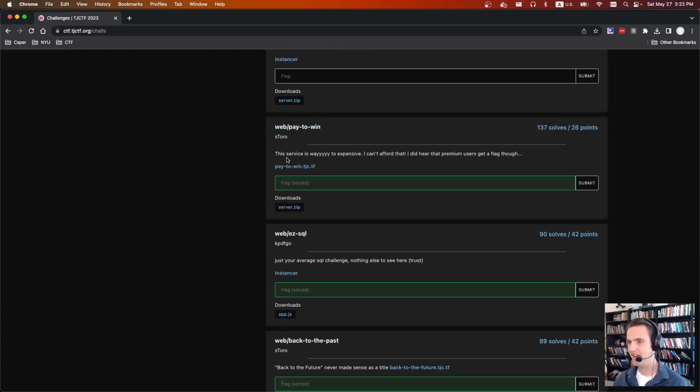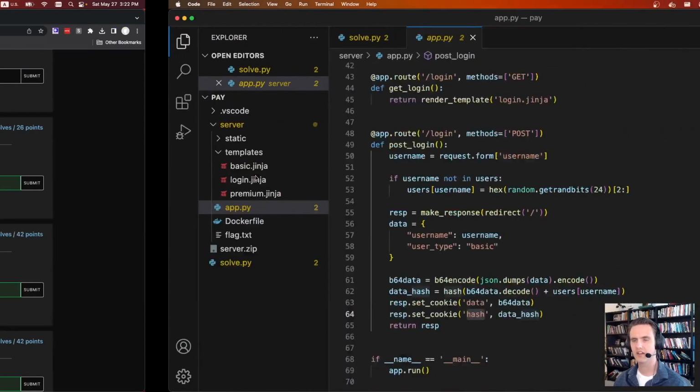Next is web pay to win. It says this service is way too expensive. I can't afford that. I did hear that premium users get a flag though. We're given a shared URL and a download file.